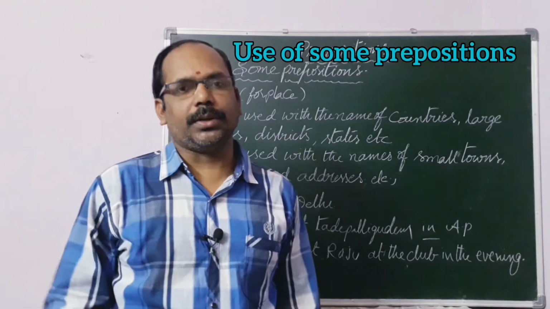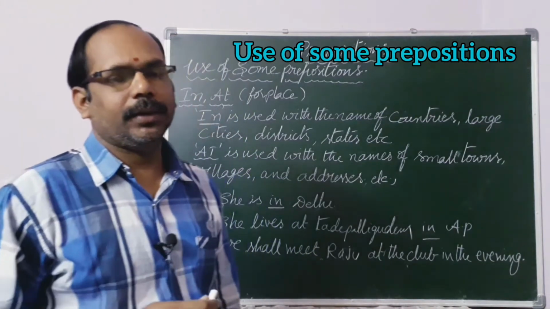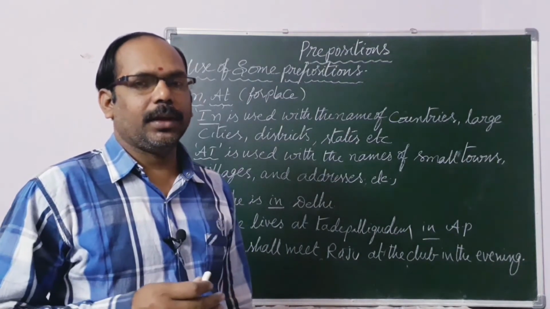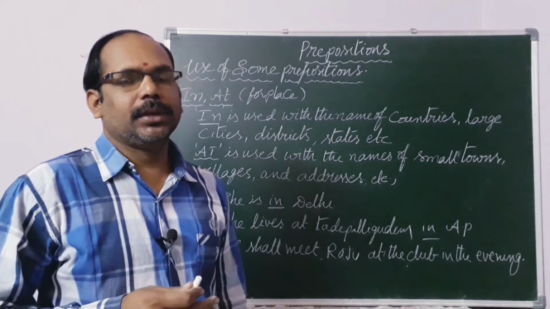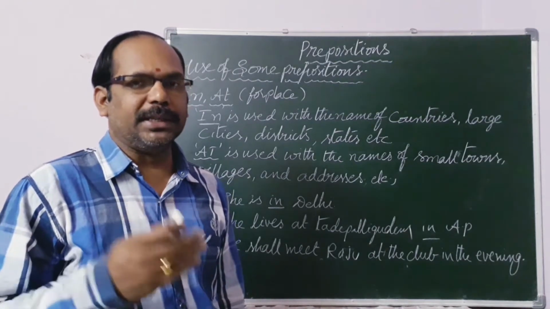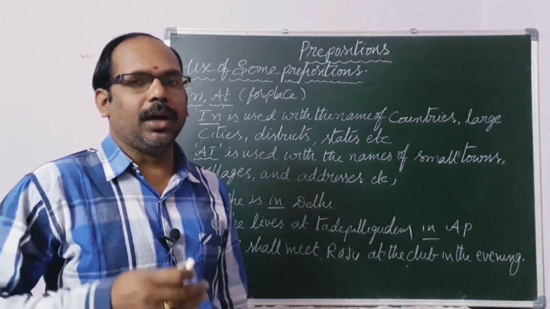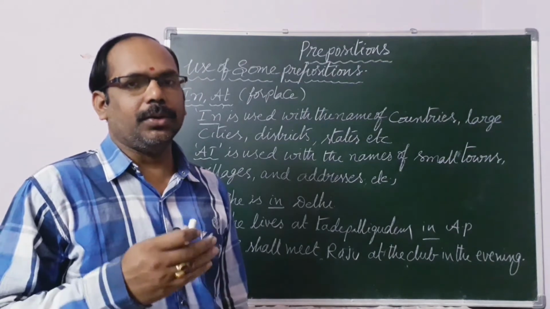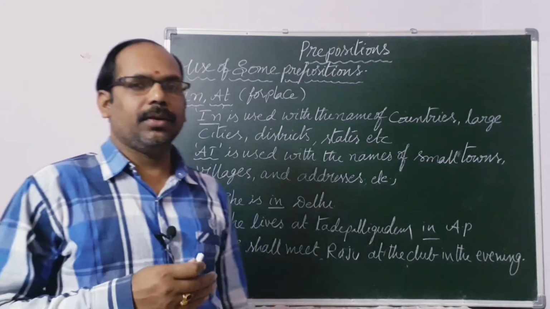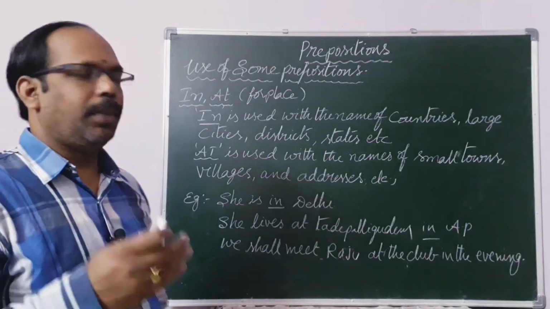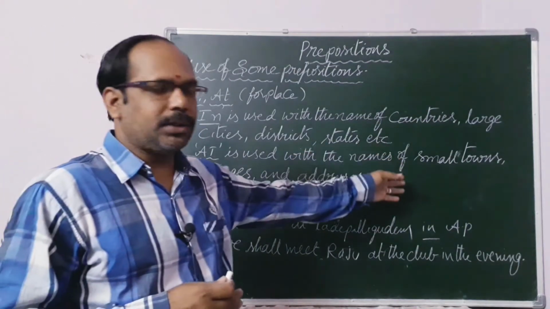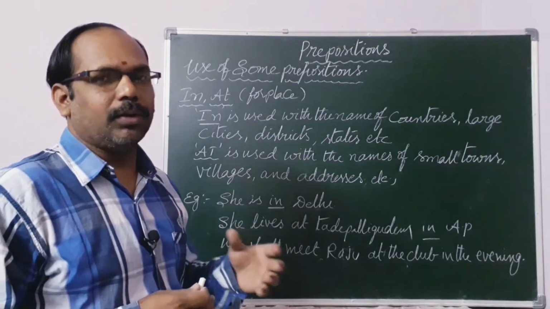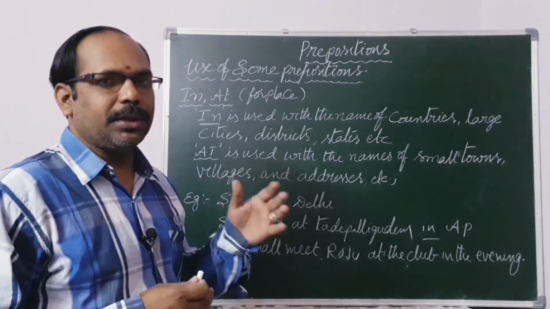Use of some prepositions: in and at. Where in is used and where at is used for places. In is used for countries, metropolitan cities, large towns, districts, states. We can use in. And at is used for particular places, small towns, small villages, addresses, and particular towns and particular places. We can use at.